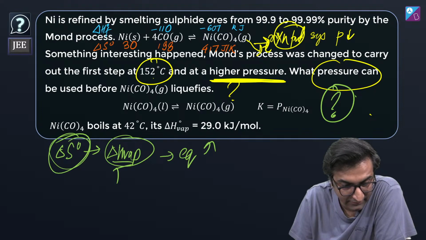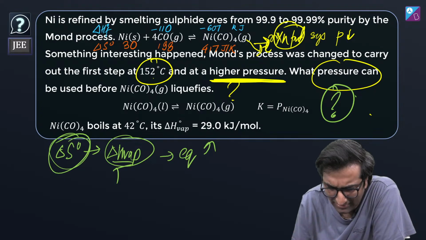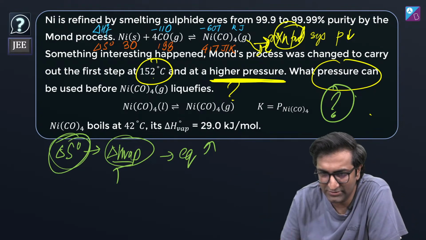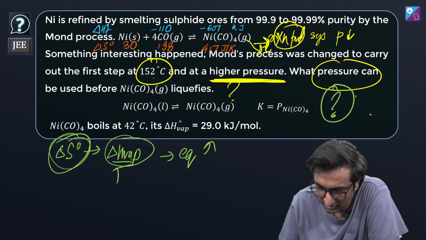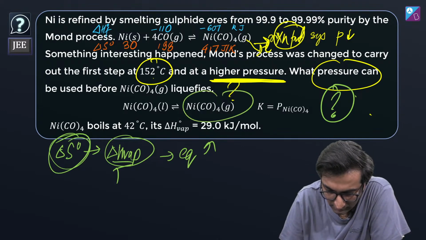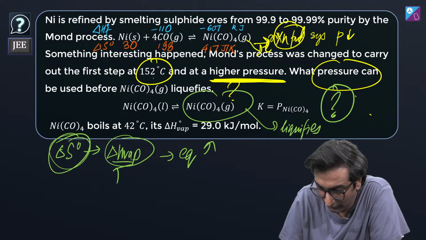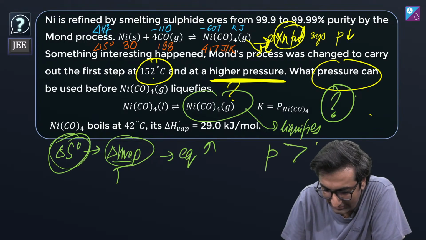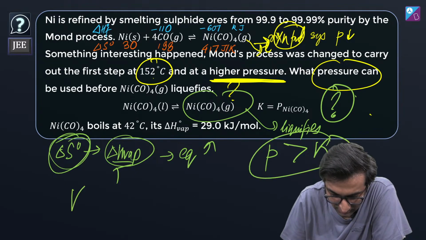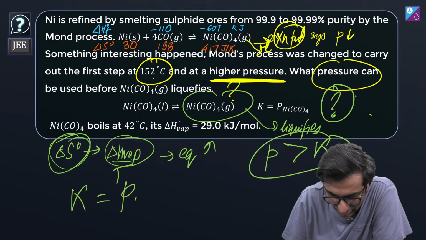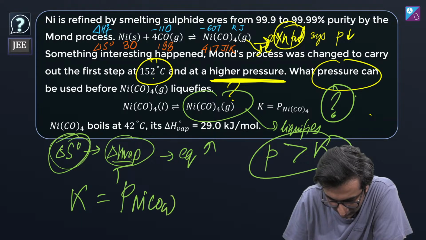What can I get? और क्या कर सकते हैं? Okay. But first step क्या है? This is a good second step. What's the first step? देखो, when will this liquefy? When the pressure is greater than K. What is K? K is simply pressure of NiCO4.